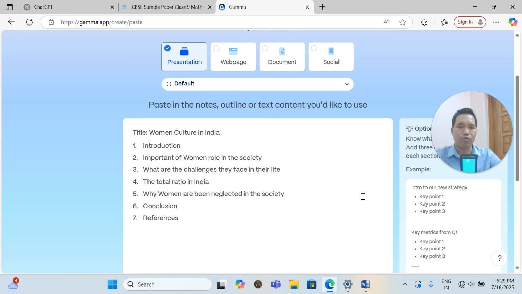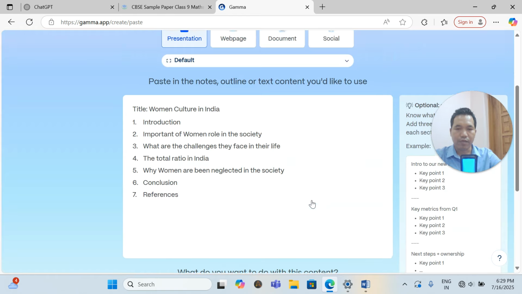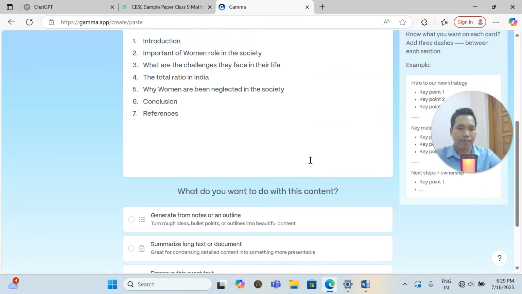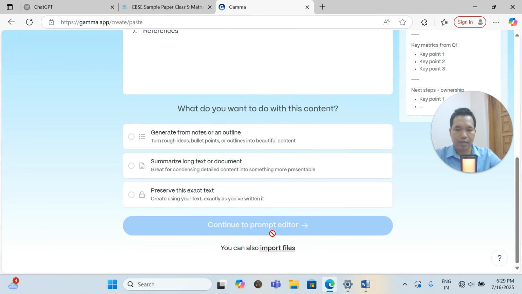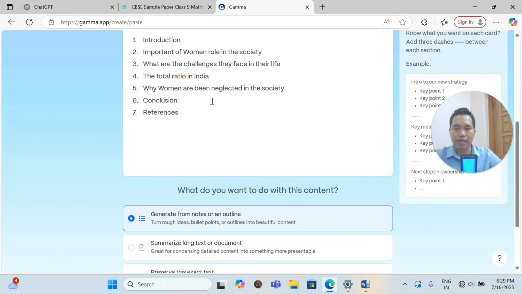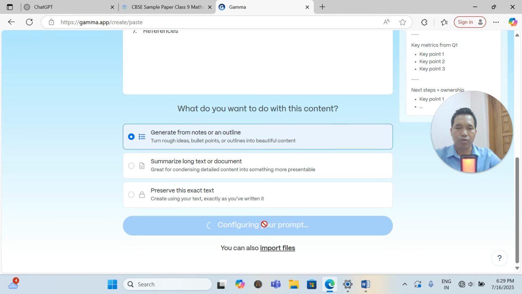So in this way, you can create it. Now let's go with a point. Here I have written the traditional page, this in outline. So I'm typing here, generate from notes or an outline, which I have given here. So I have to click this, generate from notes or an outline. This outline which I have given here, seven points. So continue, and now it will get created.